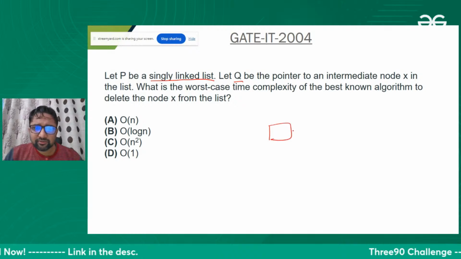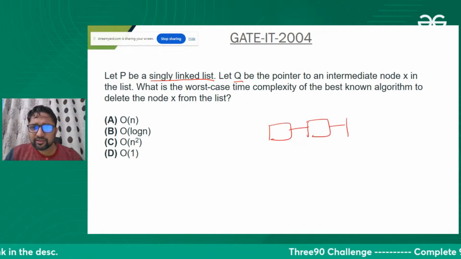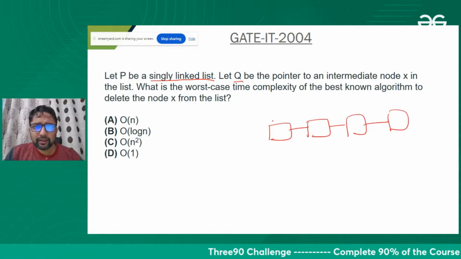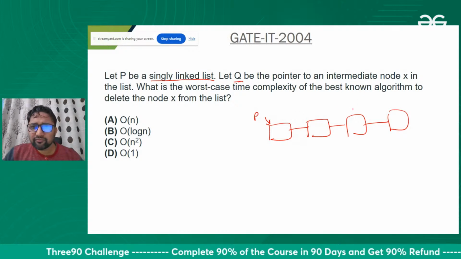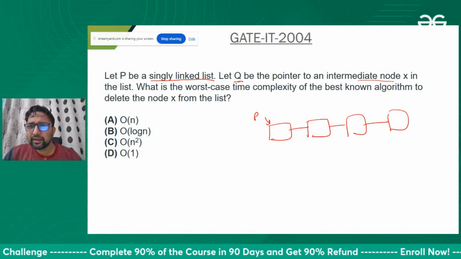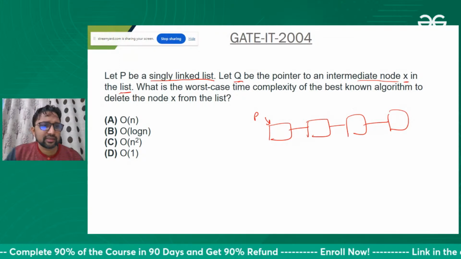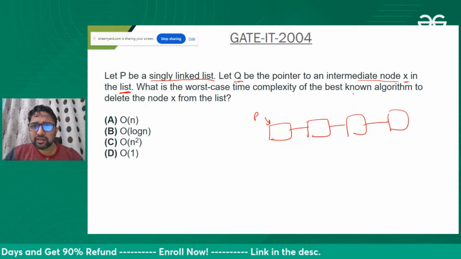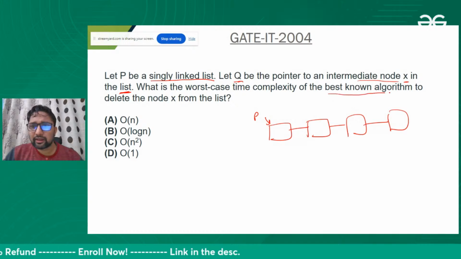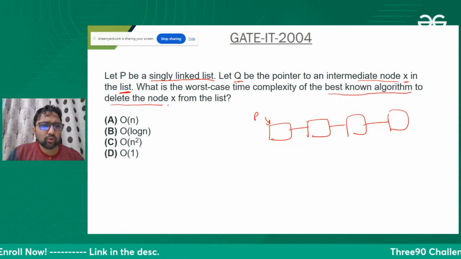So this is our singly linked list we have with us, and P is pointing here. And Q is a pointer which is pointing to intermediate node X in the list. What is the worst case time complexity of the best known algorithm to delete the node X from the list?